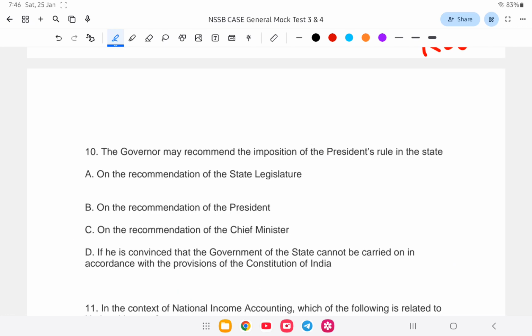Next question. The governor may recommend the imposition of the president's rule in the state on the recommendation of the state legislature, on the recommendation of the president, on the recommendation of the chief minister, or if he is convinced that the government of the state cannot be carried on in accordance with the provisions of the Constitution of India. So the answer is option D, that is if he is convinced that the government of the state cannot be carried on in accordance with the provisions of the Constitution of India. Next question.